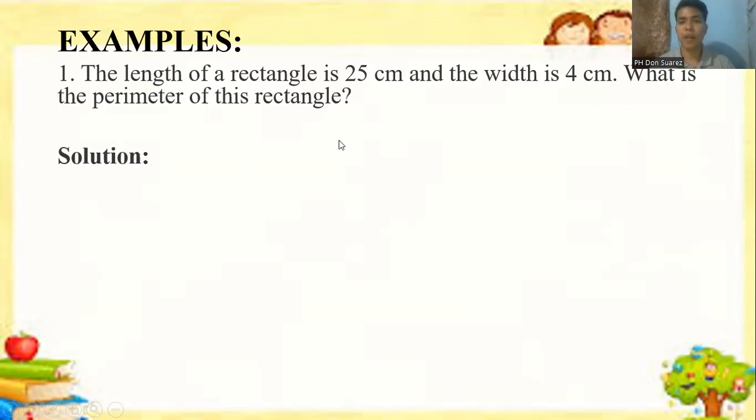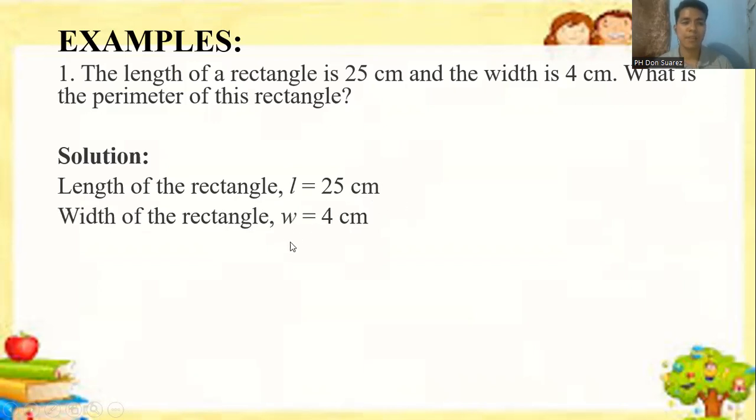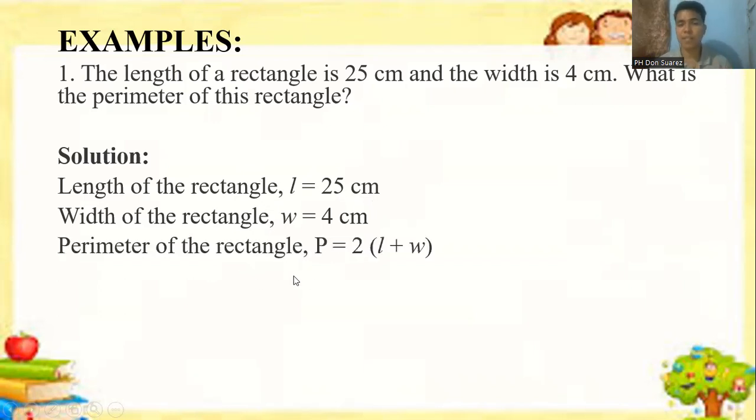But before that, we are asked, what is the perimeter? Given the length, which is 25, and our width is 4. So the length of the rectangle is 25 centimeters, that is our L, and the width is 4 centimeters. Now we are going to find the perimeter using the formula P is equal to 2 times the quantity of L plus W. So we substitute: 2, L, 25, the measurement of our length, plus 4 as the measurement of our width.